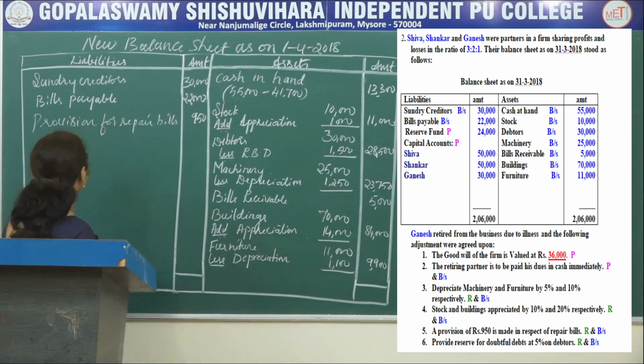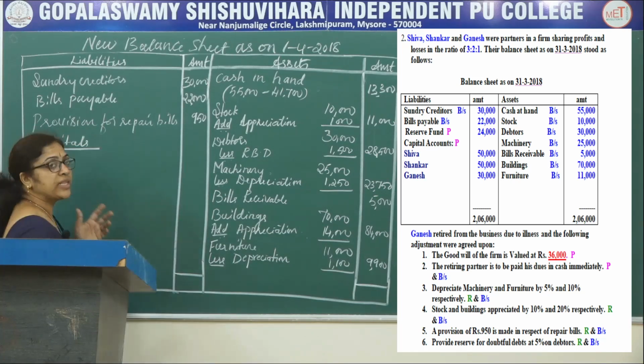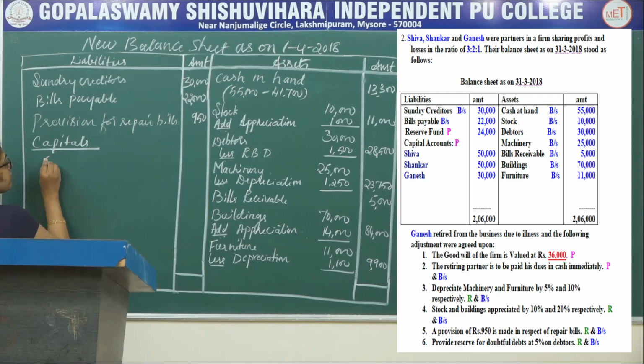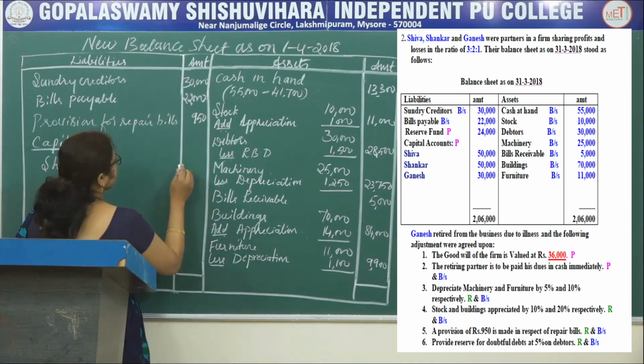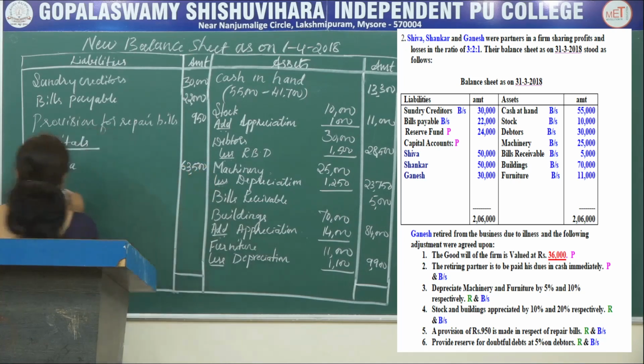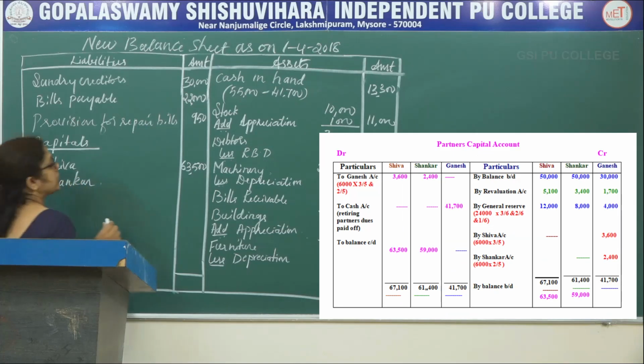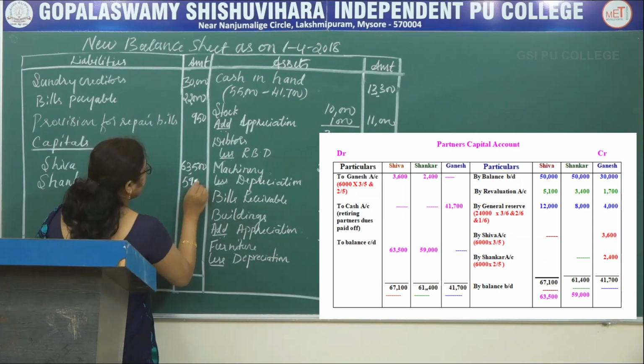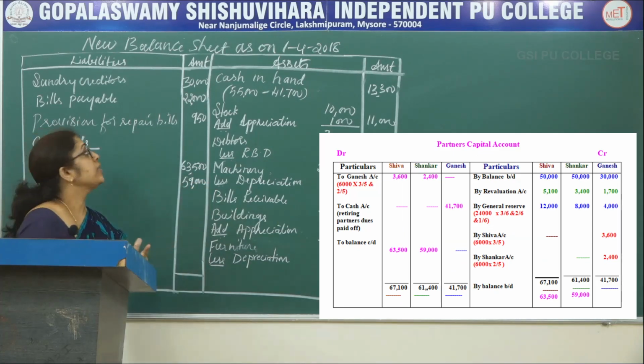The next step is bring the capital balance. So first one is Shiva. Shiva's capital is 63,500. Next one is Shankar. Second partner is Shankar. Shankar capital is 59,000. So let us total the balance sheet.